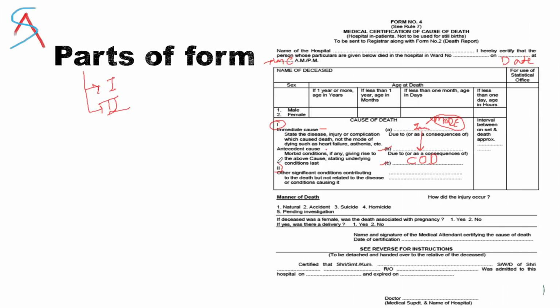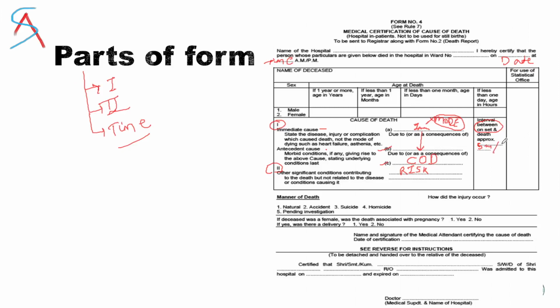Then the second part consists of risk factors or contributory causes. Generally these are diabetes, hypertension, smoker or alcoholic. Here is the interval duration before the death: 5 minutes before, 10 minutes before, or you can write approximately also.